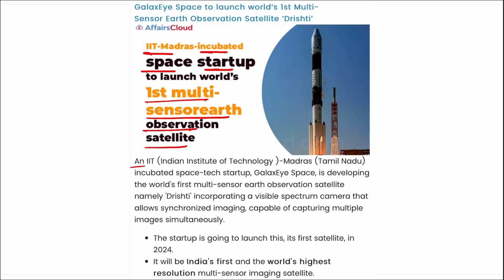Right? And this IIT Madras incubated space startup, what is the name of this startup? The name of this startup is Galaxy Space. Right? An IIT Madras incubated space tech startup, Galaxy Space, is developing the world's first multi-sensor Earth observation satellite that is named Drishti. So see, the name of the multi-sensor Earth observation satellite is Drishti.